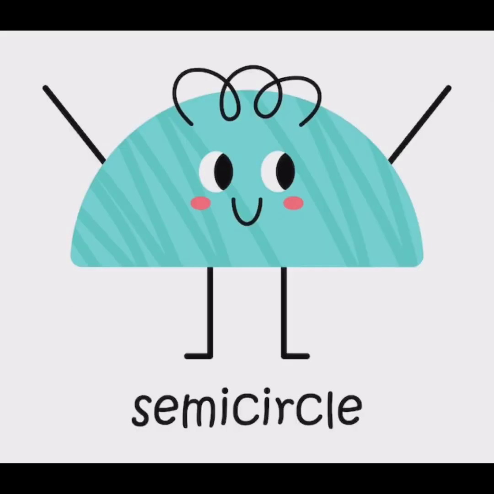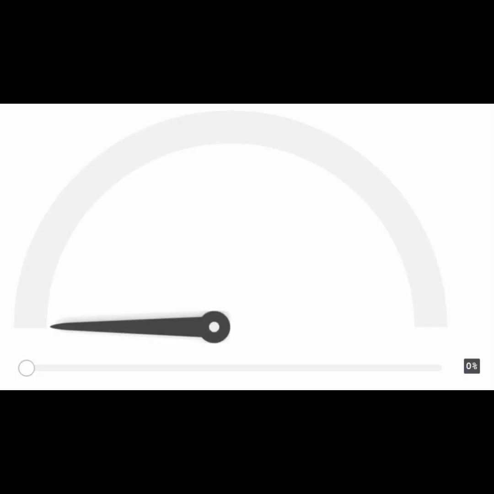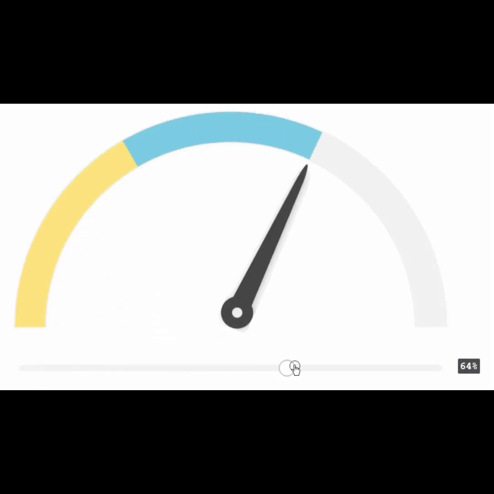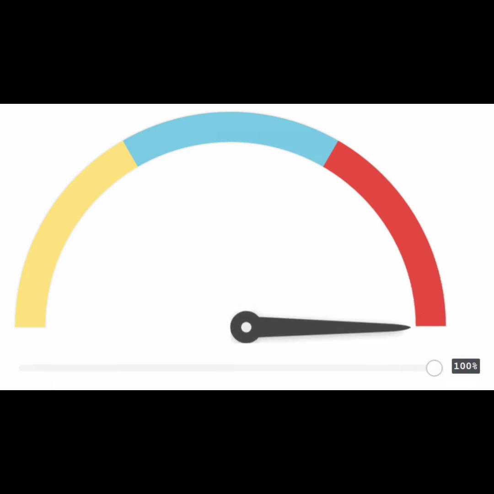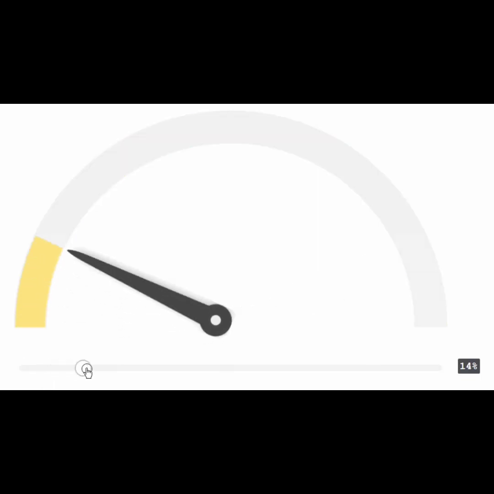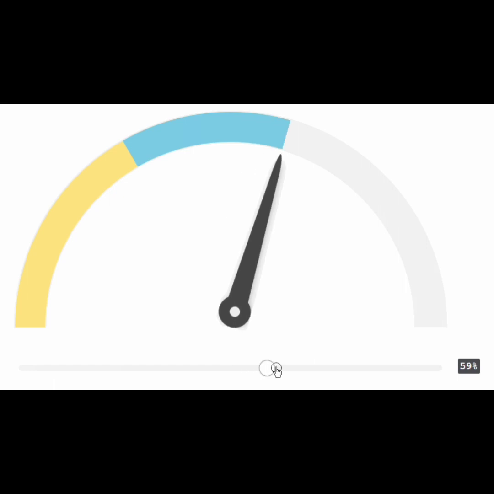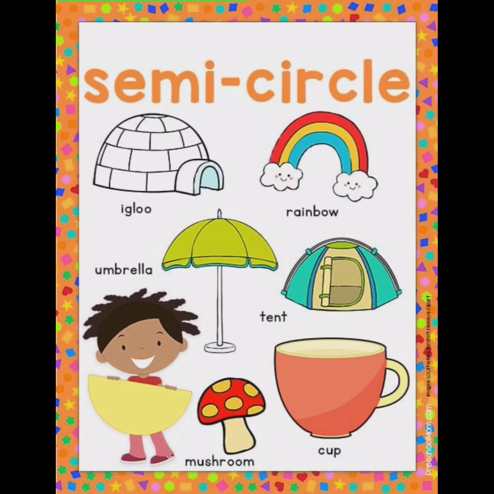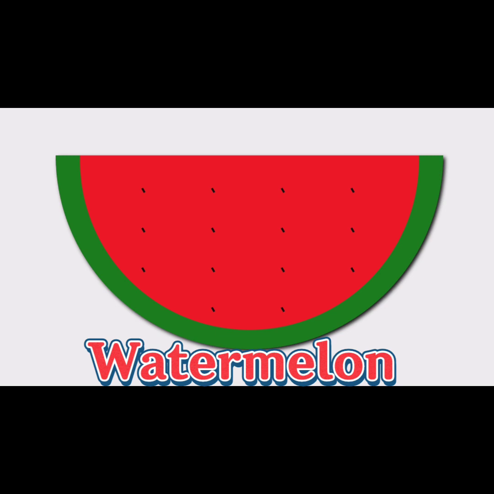Hi, I am semicircle. I am half of a circle. I am made up of one curved line and one side. I have two corners. You can find me in many things around your surroundings. For example, you can eat me as a watermelon slice.